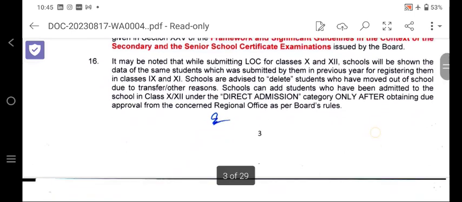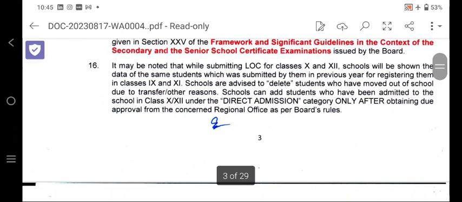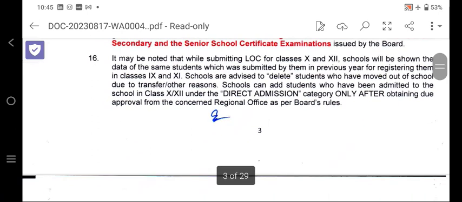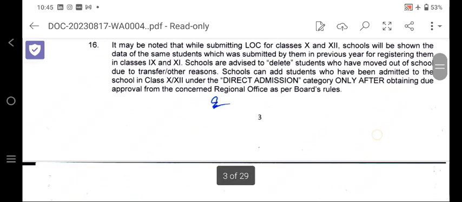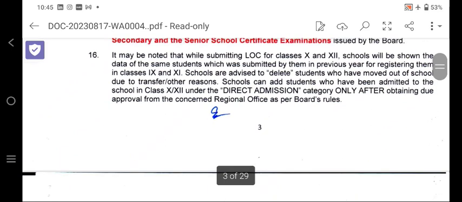It may be noted that while submitting LOC for class 9, class 10 and 12, the school will be shown the data of the same students which was submitted by them in the previous year for registering them in class 9 and 11. So schools are advised to delete the students who have moved out of the school due to transfer or other reasons.